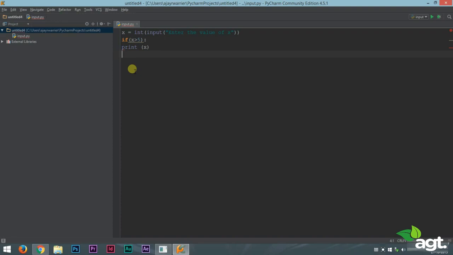Now there is a problem. If all the if statements are written like this, the programmer will get confused about which part is inside the if statement and which part is not inside the if statement. So to solve that confusion in Python, whenever you write the body of an if statement, you have to add a tab space. To add a tab space, you just have to press the tab button on your keyboard. You can do this, or else you can press the space bar 3 times.